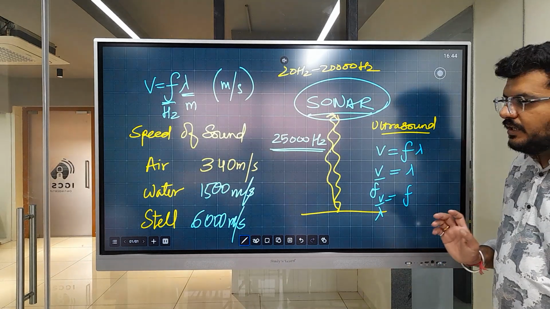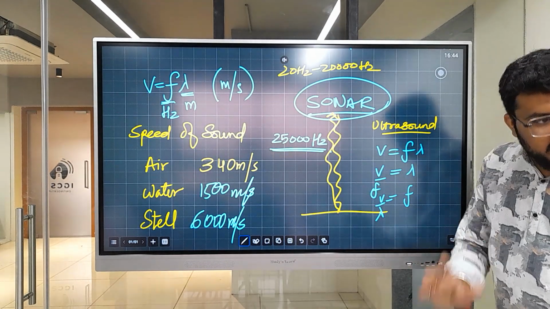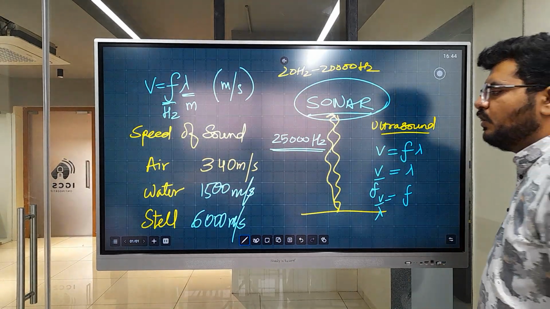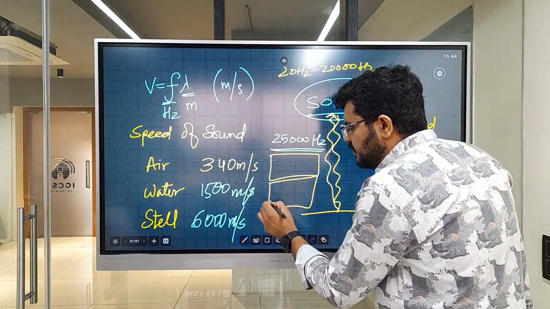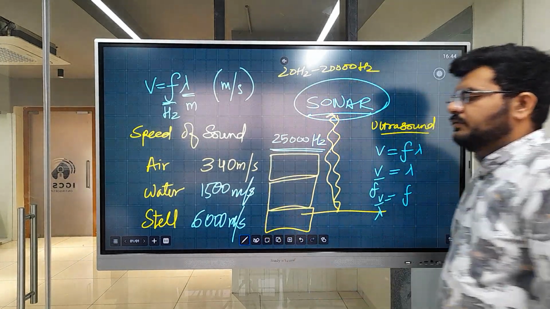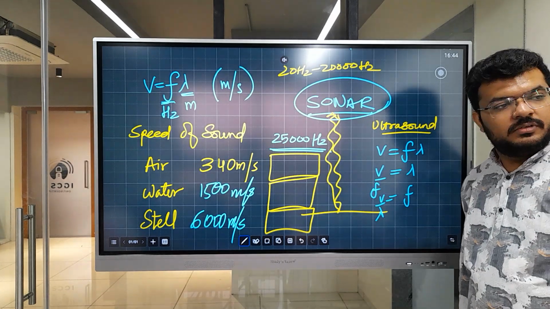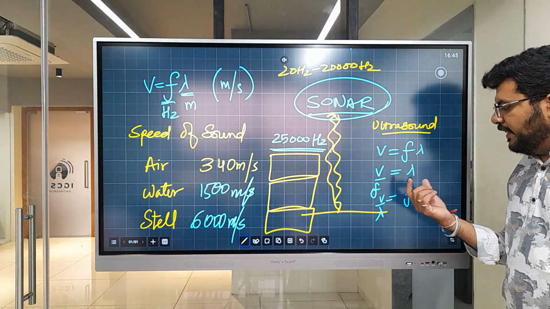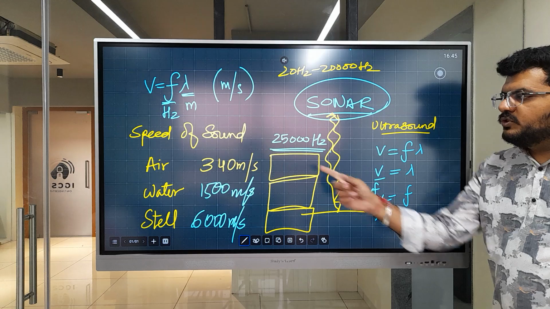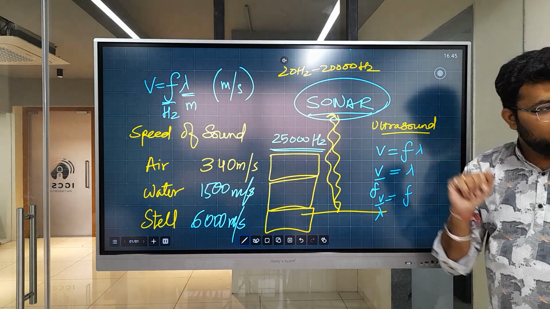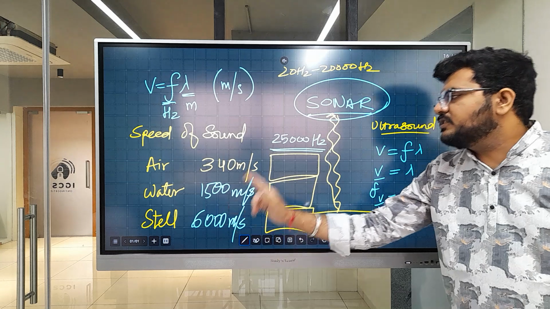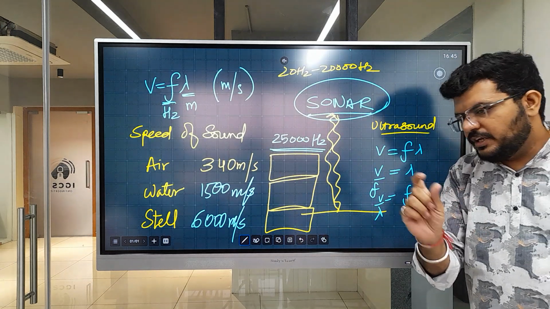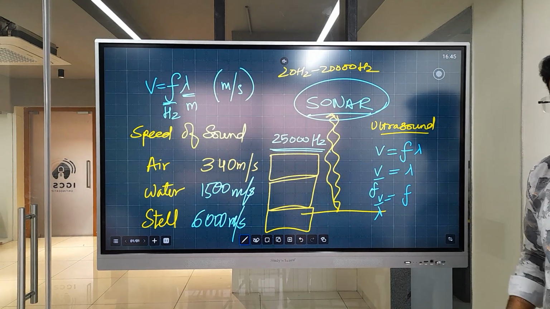If these make sense, can you use your calculator and help me find out what will be the wavelength of the same sound in each case? How will we find out? Lambda is equal to v by f. So 340 upon 25,000, 1500 upon 25,000 and 6,000 upon 20. Can you tell me all the answers?